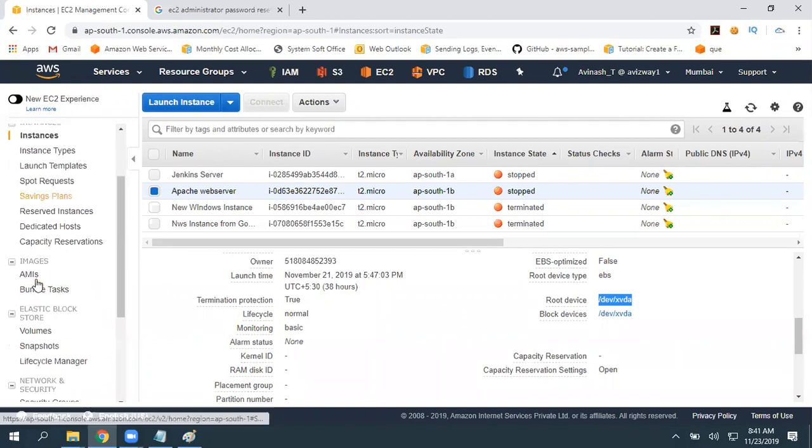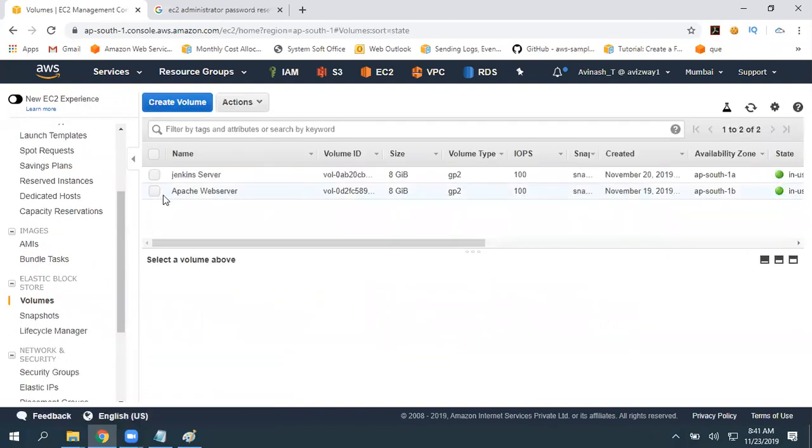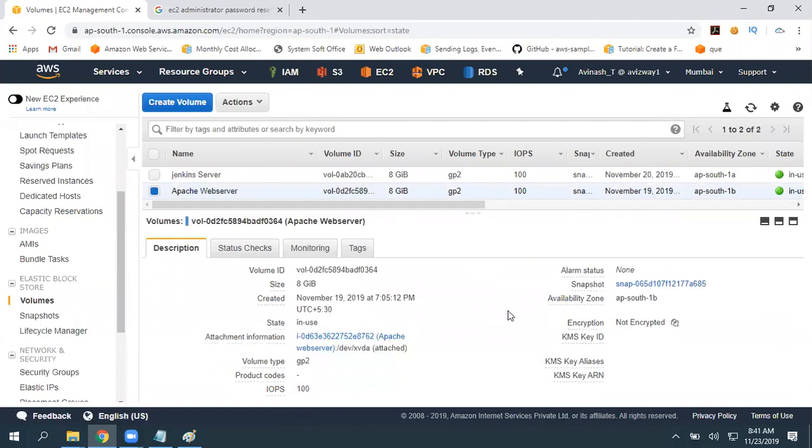Whenever you are in Volumes also, the Apache web server volume, since you cannot find it, yeah, /dev/xvda. Whenever you are attaching it back, make sure you give the same name. If you give any different name, it won't read that as a root volume. Your OS will not start itself. So that is scenario 1.